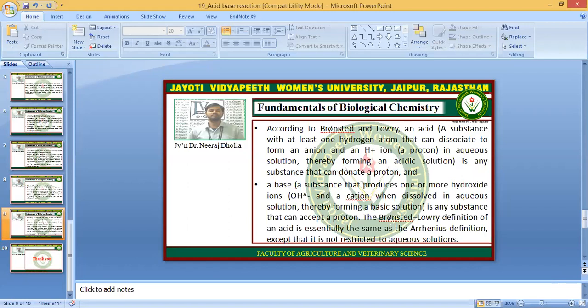Likewise, a base is any substance that can accept a proton. The Bronsted-Lowry definition of an acid is essentially the same as the Arrhenius definition, except that it is not restricted to aqueous solutions.